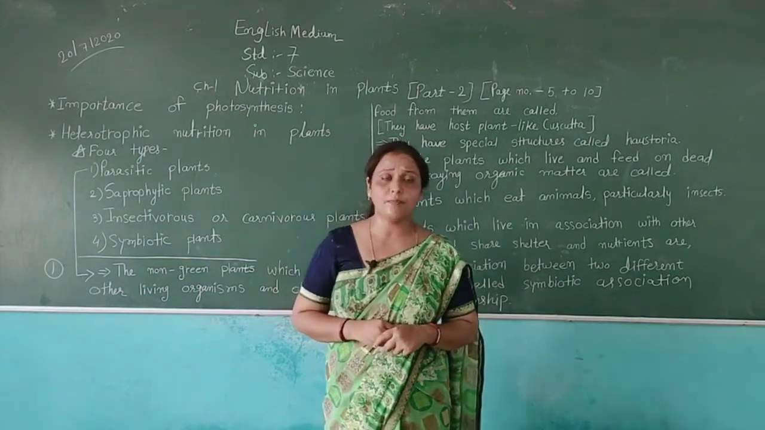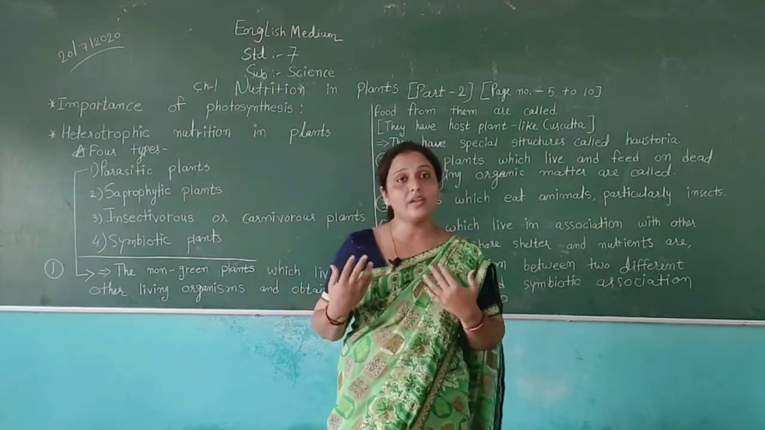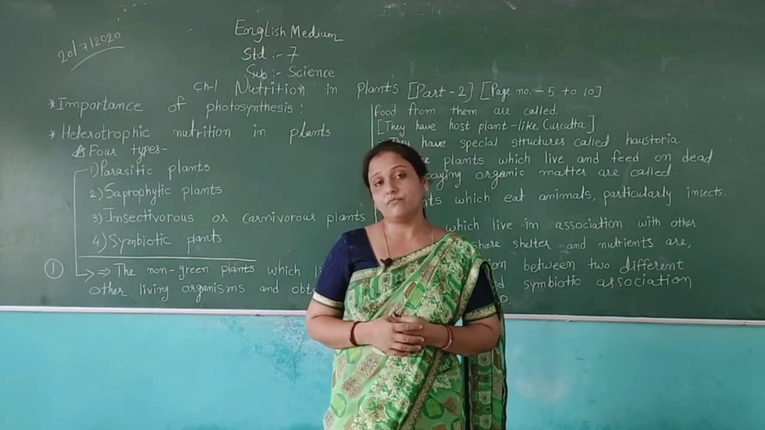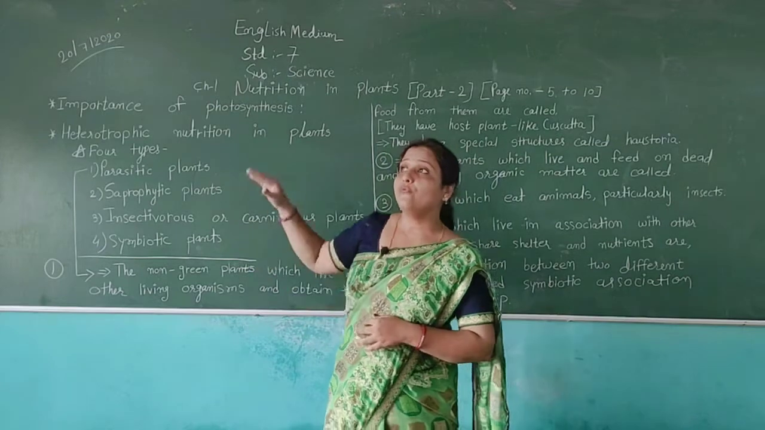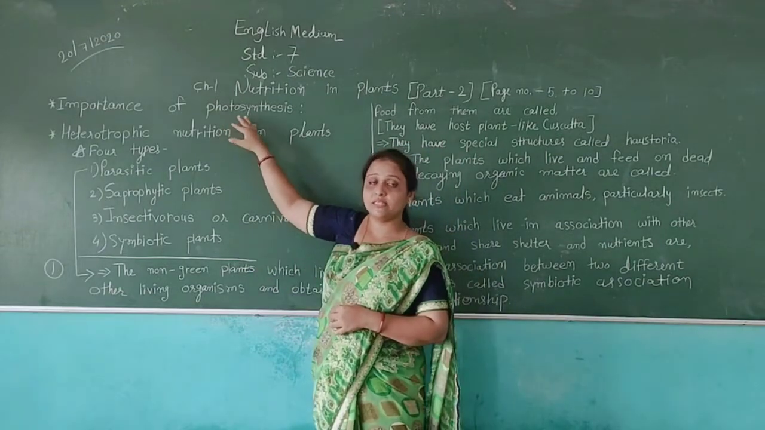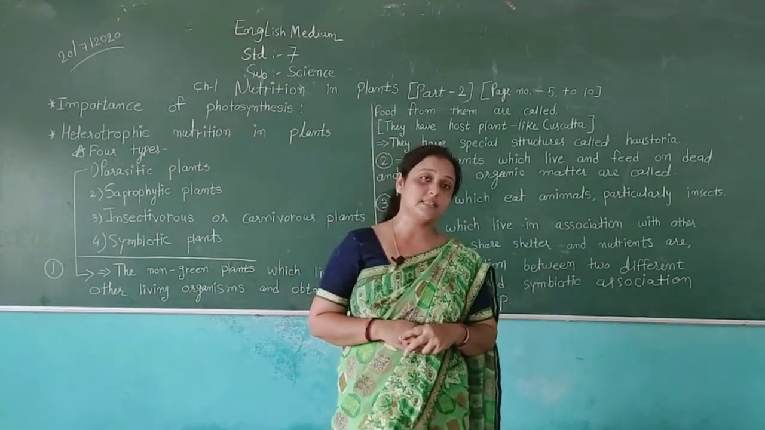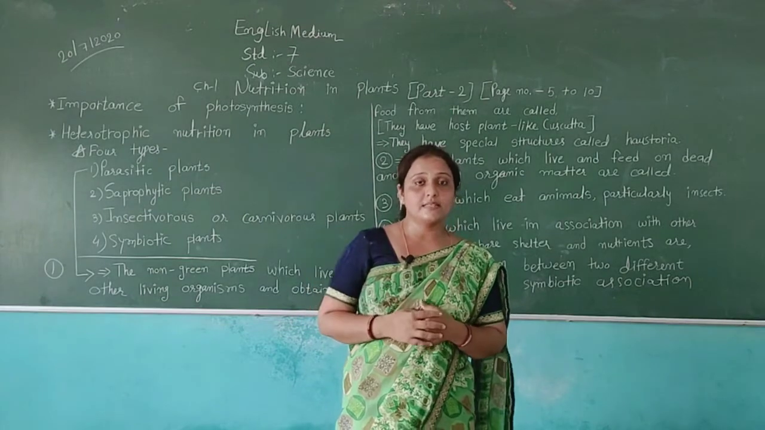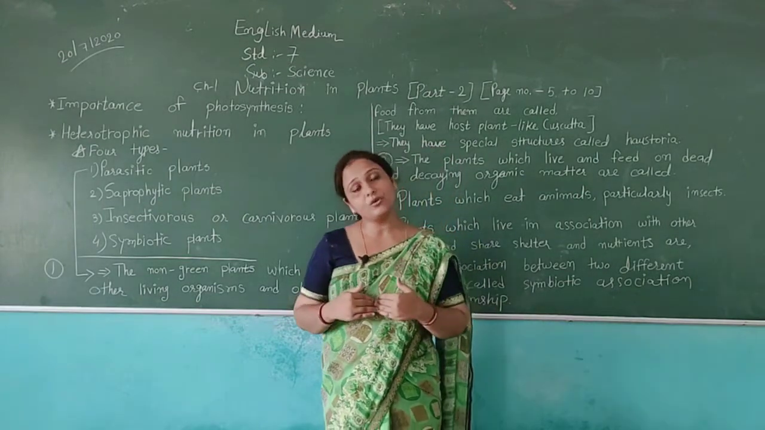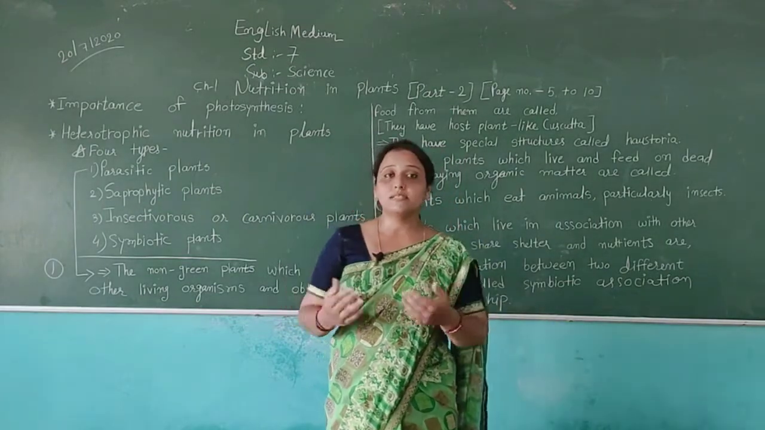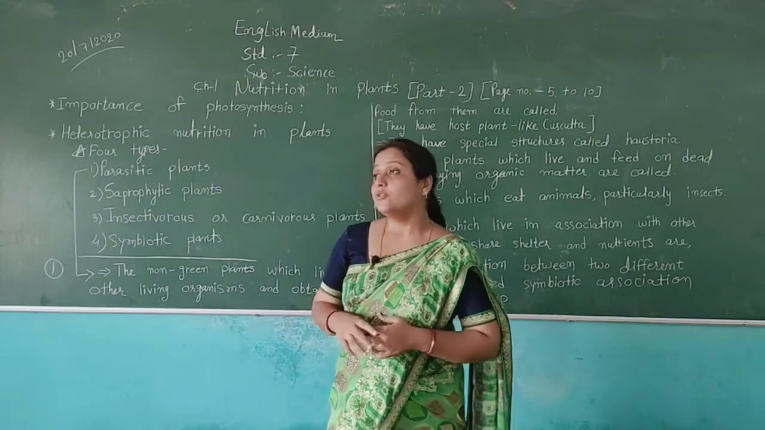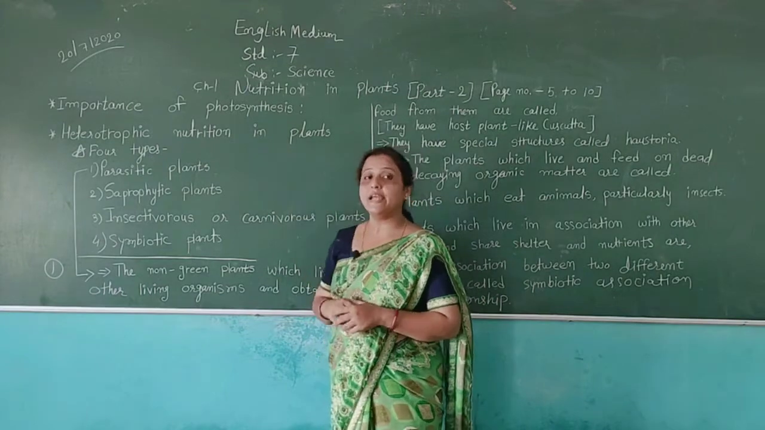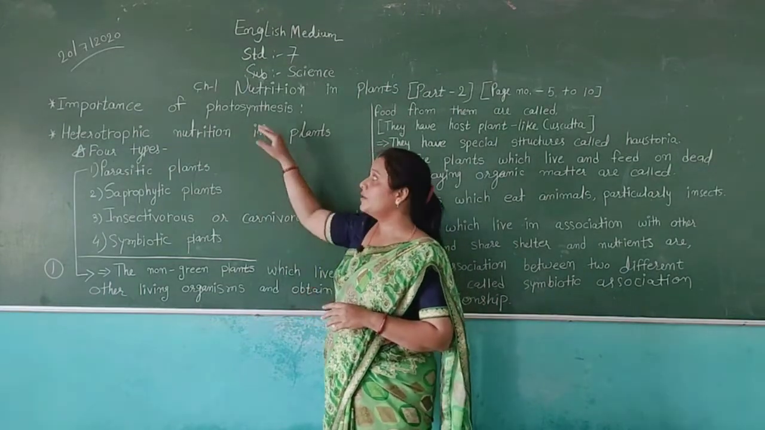If plants stop doing this process, then how can we get oxygen? Without oxygen, human beings and animals can die. So the first necessity of photosynthesis is to get oxygen. Because of photosynthesis, plants take in carbon dioxide and give out oxygen, which is used by different types of animals.